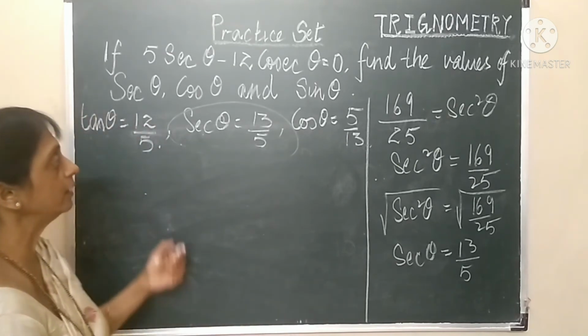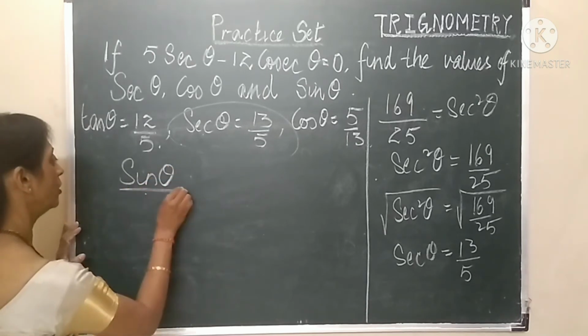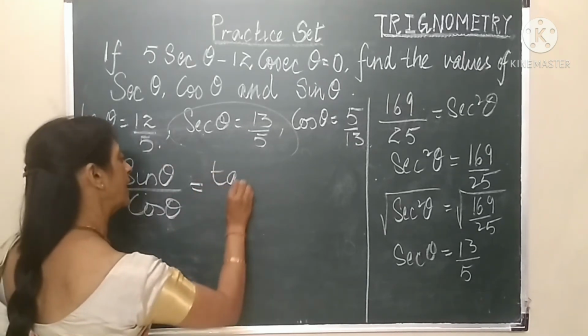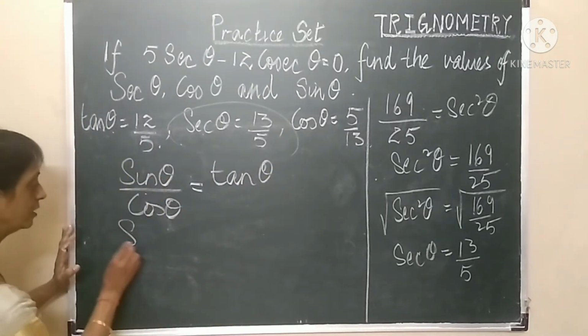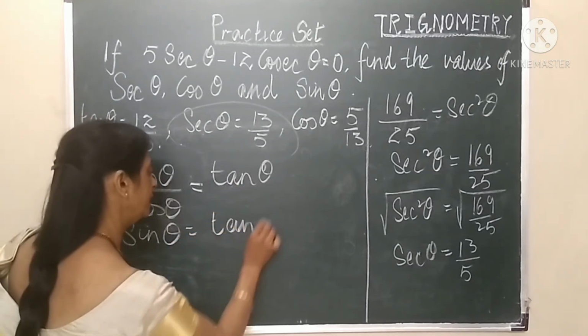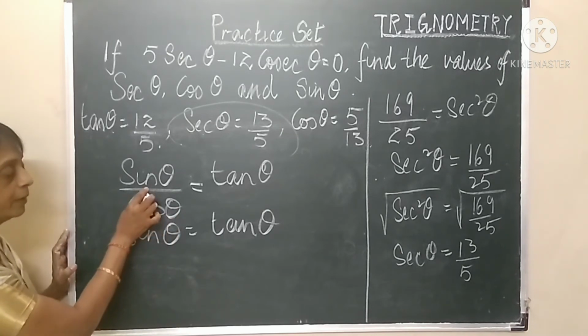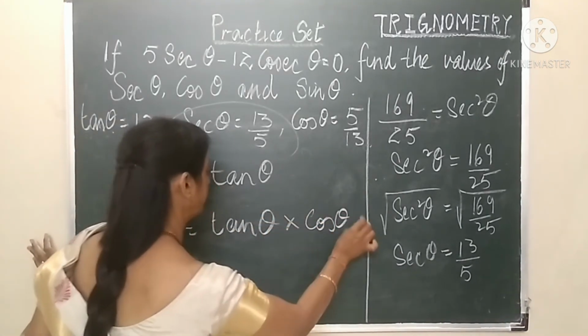Or the alternative method, we know that sin theta upon cos theta is always equal to tan theta. We have to find out the value of sin theta. So therefore sin theta will be equal to tan theta multiplied by cos theta, because cos theta is performing the operation of division, and when it goes on the other side, it becomes multiplication.